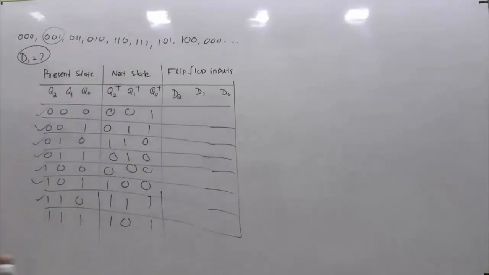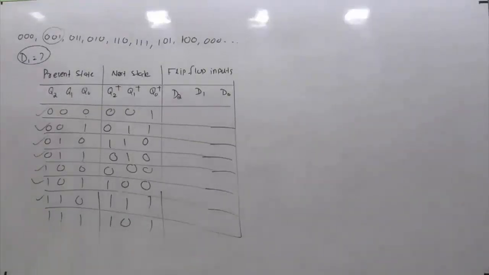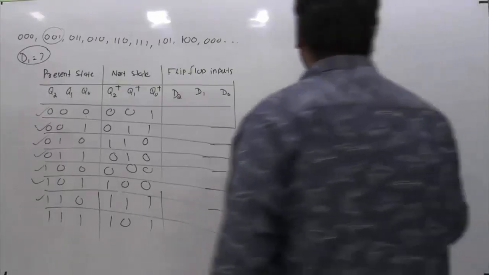You know very well, if we know the present state and next state, then how to get the flip-flop inputs? How to get the corresponding flip-flop input? For this, we have to use the excitation table.